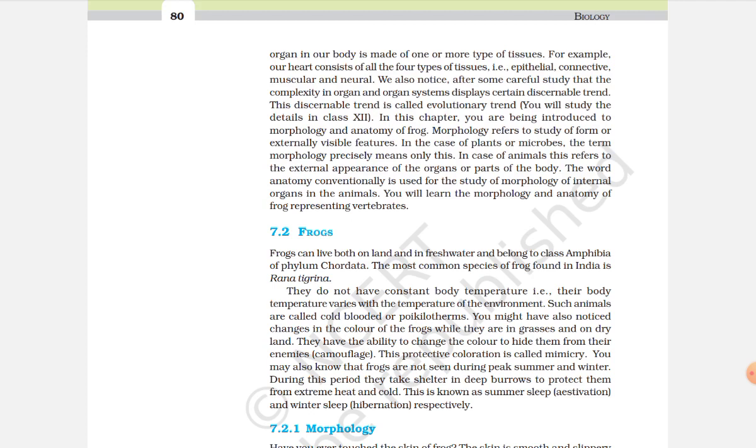We also notice after some careful study that the complexity in organ and organ system displays a certain discernible trend. This discernible trend is called evolutionary trend. You will study the details in class 12th. In this chapter, you are being introduced to morphology and anatomy of frog. Morphology refers to the study of form or externally visible features.